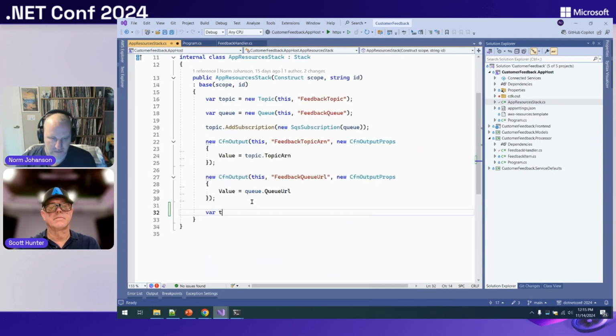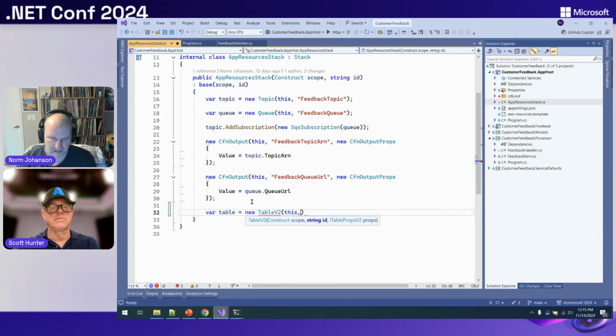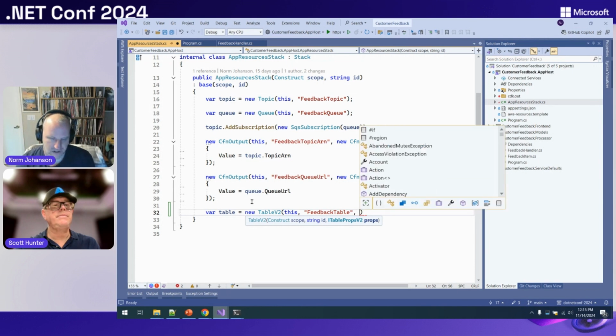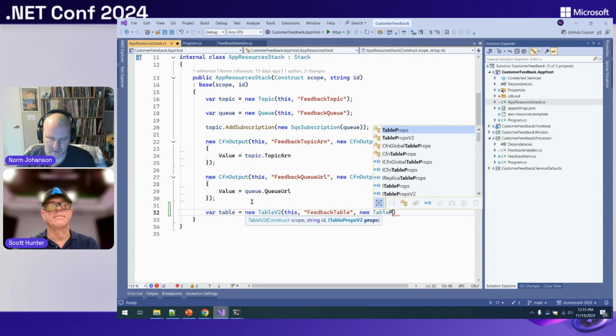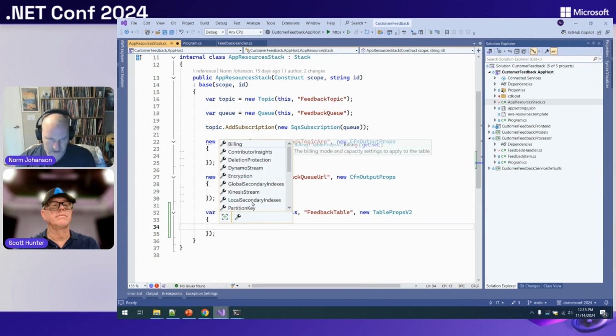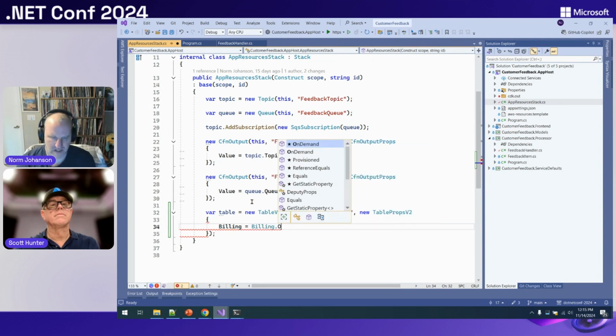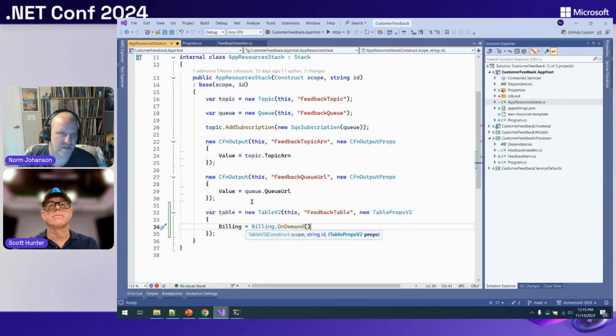And I'm going to create a table. So I'm going to say I want a new table, and there's a V2 version of this construct. And I'm going to call this feedback table. And every one of these constructs takes in a property object, table props v2. So here I'm going to say billing. This is just my dev table. I'm not really too worried about scaling. So I want this to be an on-demand table. So if I'm not using anything, it's not doing anything.